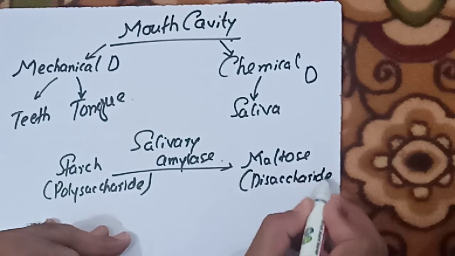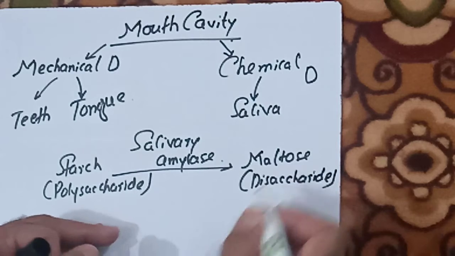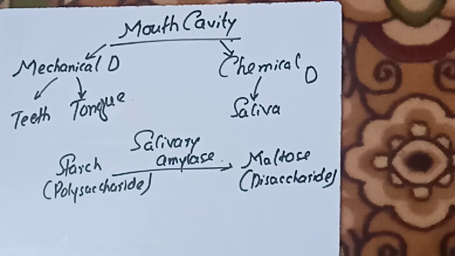Starch is a complex molecule made up of many simple sugar molecules, or many glucose molecules. When they get joined together, they make a polysaccharide. If this polysaccharide starch is broken down into smaller units so that each molecule is composed of two glucose molecules, that will be a disaccharide. That is basically maltose.